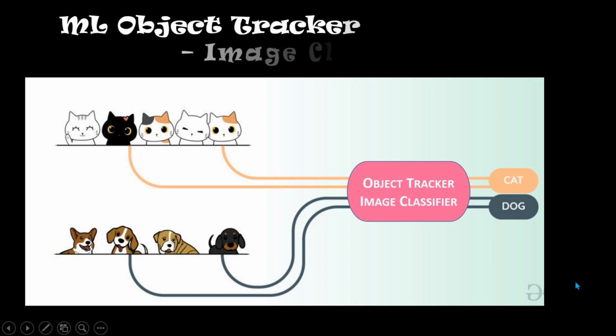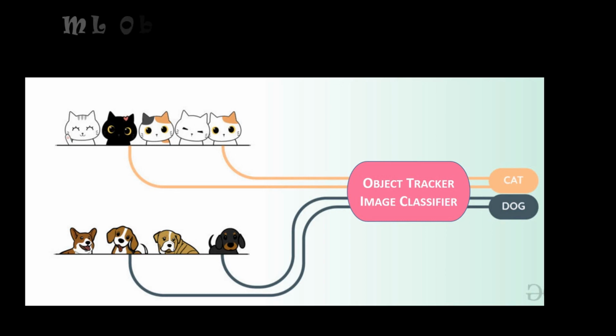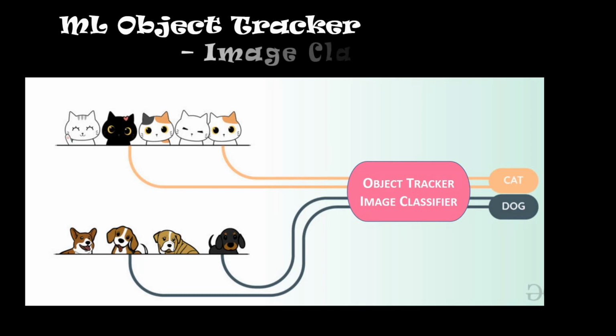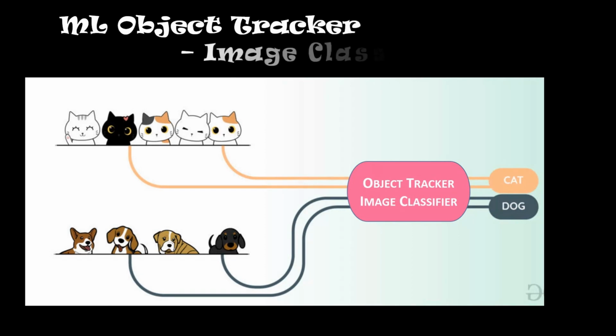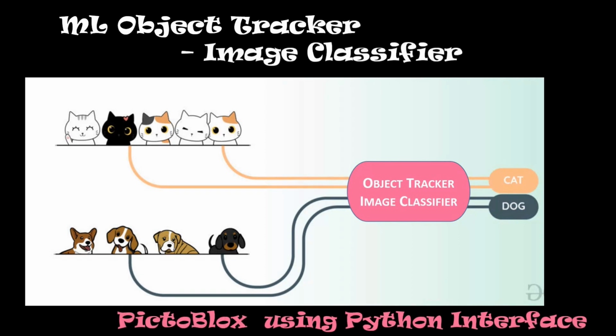Machine learning is currently one of the most talked about topics in the field of technology, and it's almost occupying everywhere, so as for me too. Hello dear friends, this activity is the most awaited activity for me, but at the same time simple and fascinating too, because it's less coded activity, right? So we are going to make an ML object tracker using image classifiers.